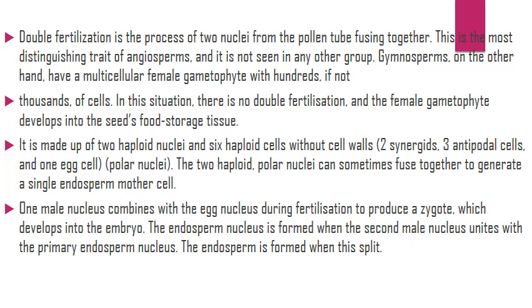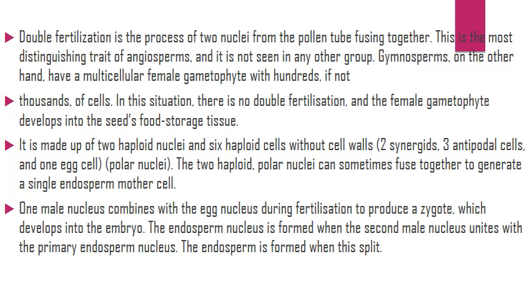Gymnosperms, on the other hand, have a multicellular female gametophyte with hundreds, if not thousands of cells. In this situation, there is no double fertilization and the female gametophyte develops into the seed's food storage tissue. It is made up of 2 haploid nuclei and 6 haploid cells without cell walls: 2 synergids, 3 antipodal cells and 1 egg cell. Polar nuclei.